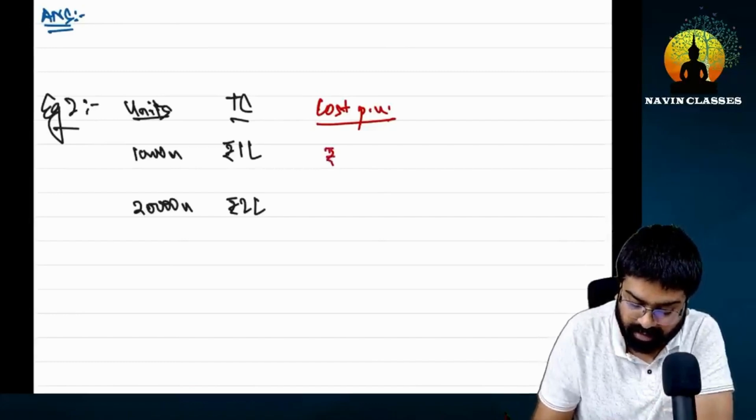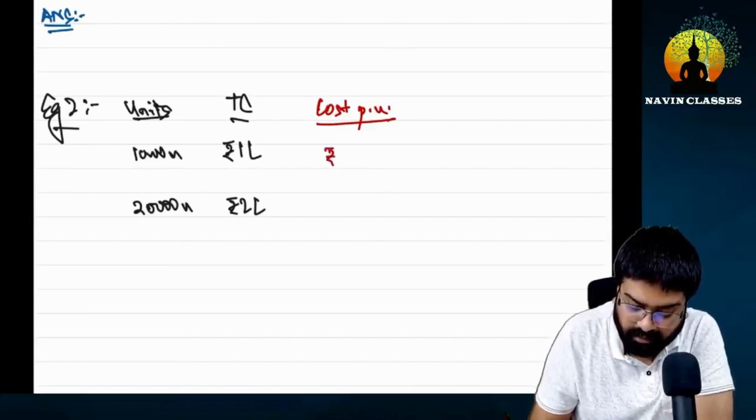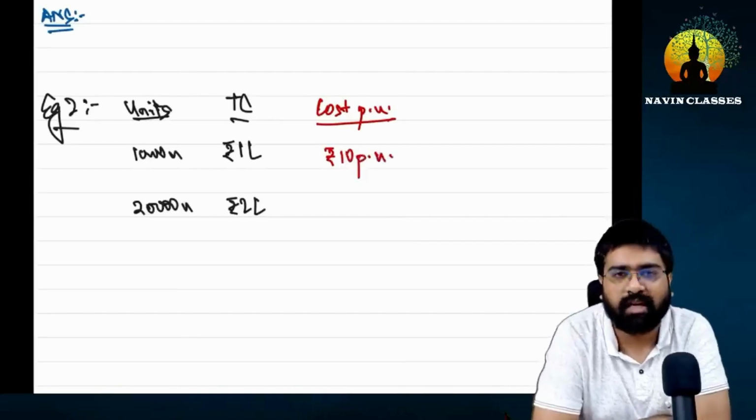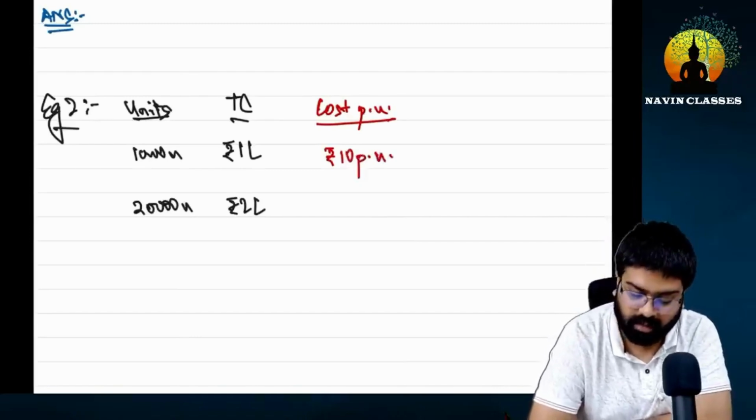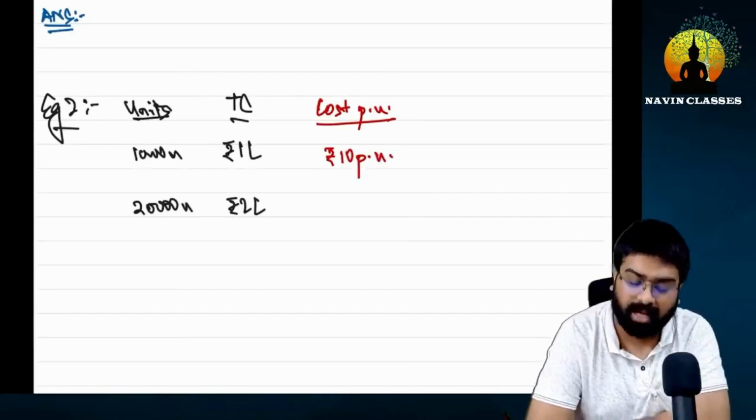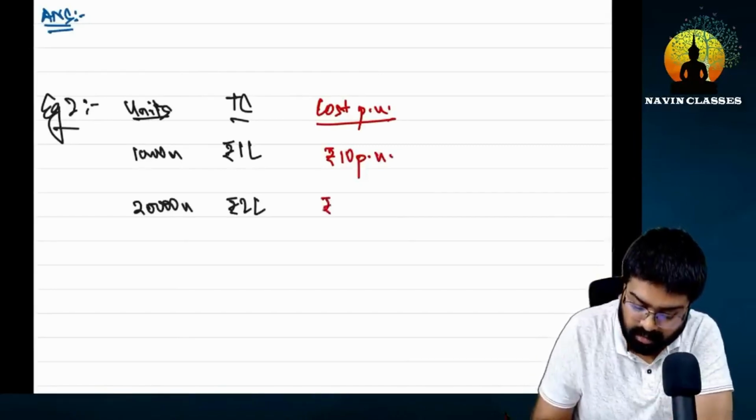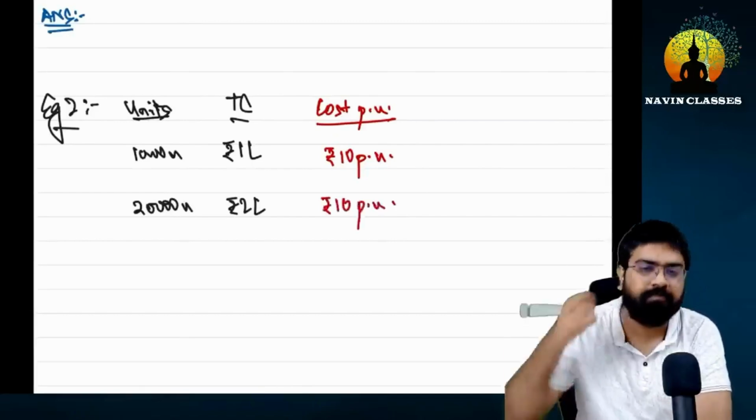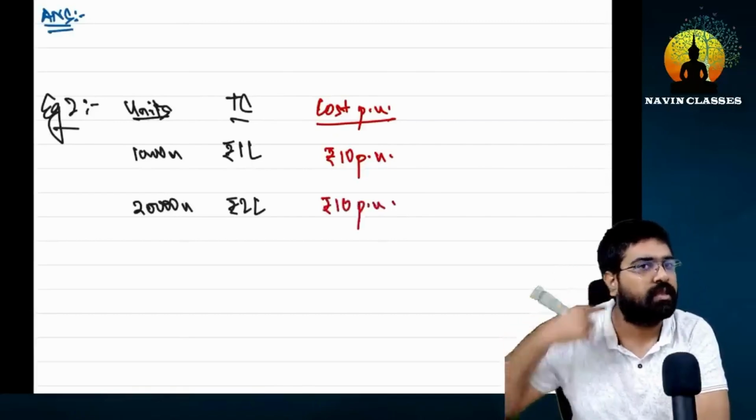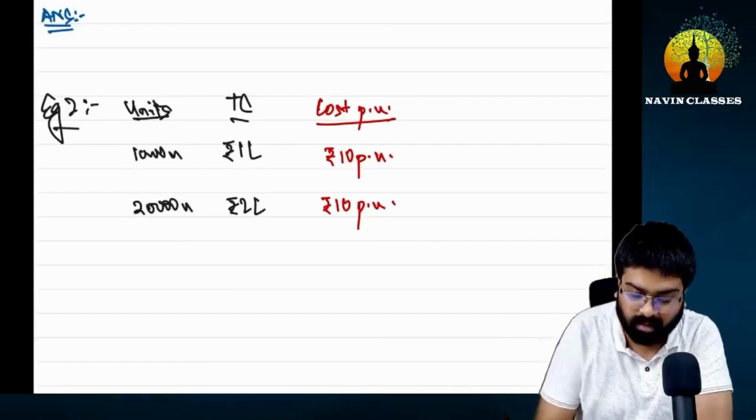First one means how much is the cost of making one unit on 10,000? 10. Did you get it? What is the cost of making one unit on 10,000? That will be 10. Look, the cost of making one unit on 20,000 rupees is also coming as 10 rupees. Yes, absolutely, in both cases it's 10.